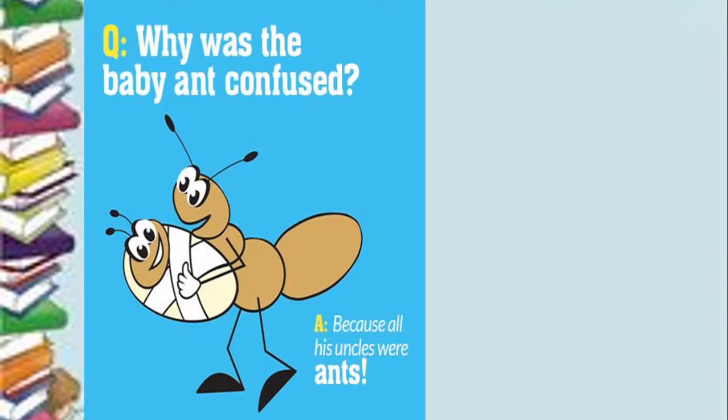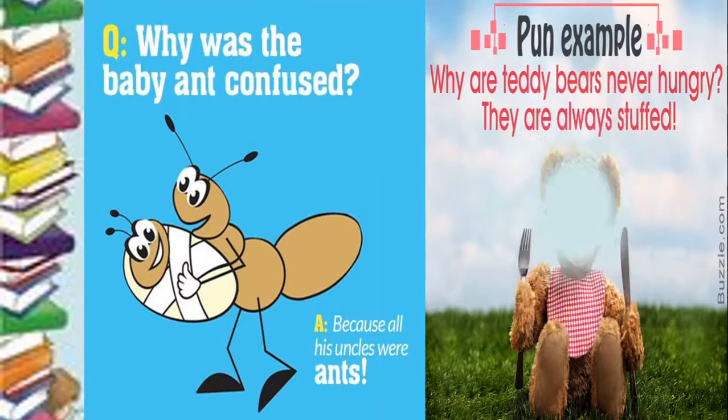I've tried to pick examples which would be easy for you to understand. Let's look at one more example. Why are teddy bears never hungry? Teddy bears are never hungry because they are stuffed. Now you know a teddy bear is a kind of doll or toy which is called a stuffed toy, so there is some soft filling inside it.